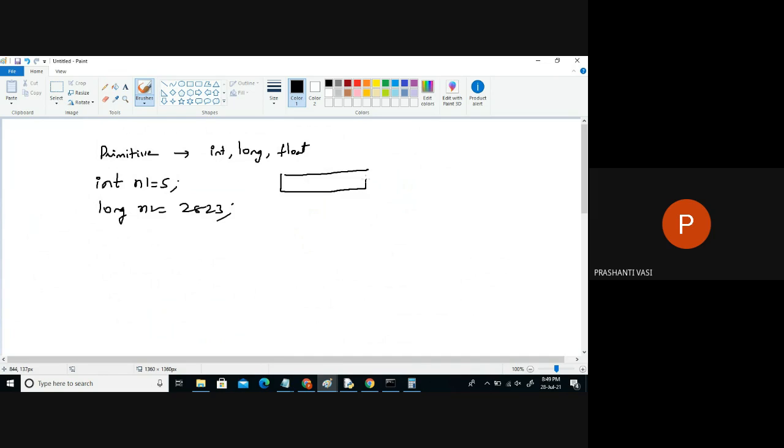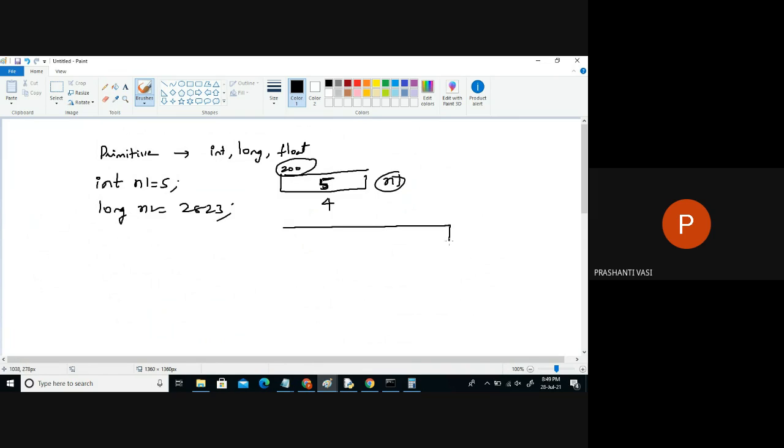Some 4 bytes of memory. In Java, this is of how many bytes? 4 bytes. And in that, we are only storing one data, not more than that. It can be at any location, we don't know. This is the name of the location, and this is the location, the address. In primitive, the variable location itself will hold the data.